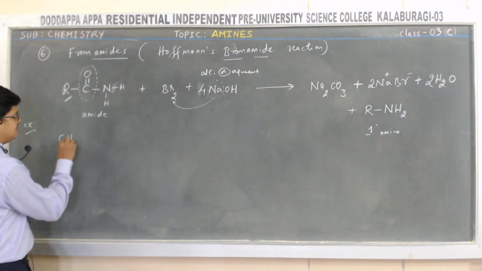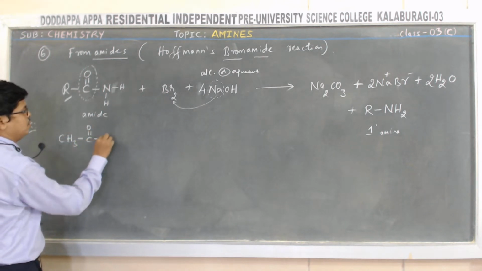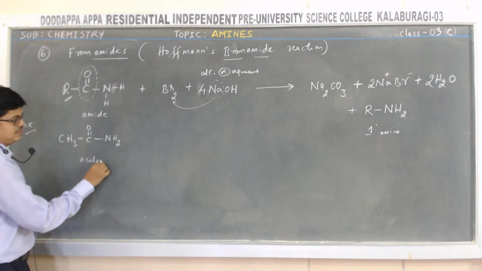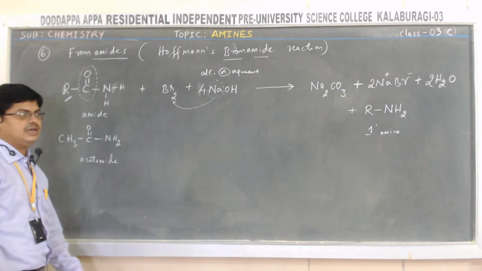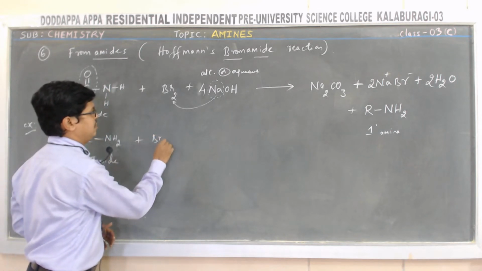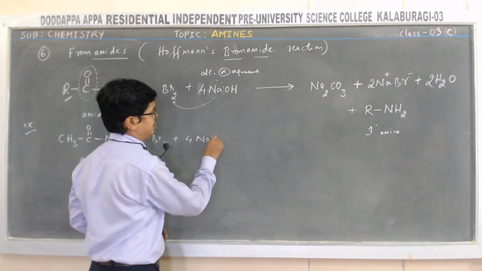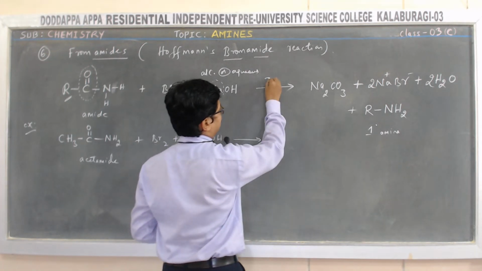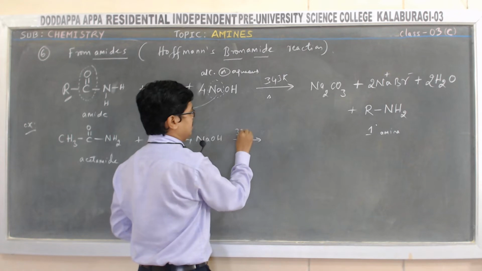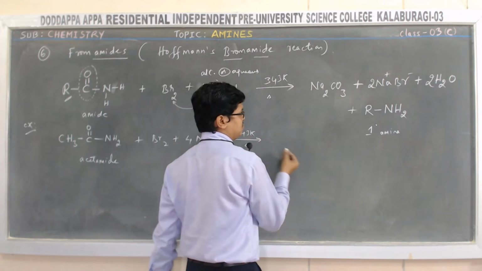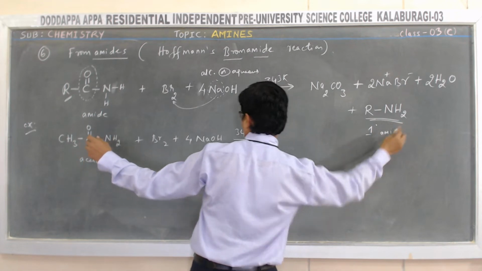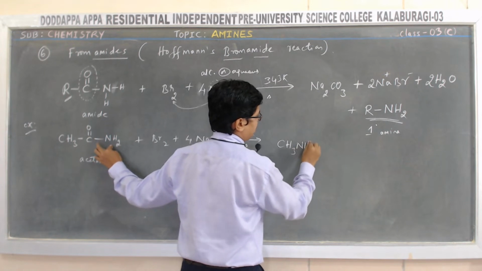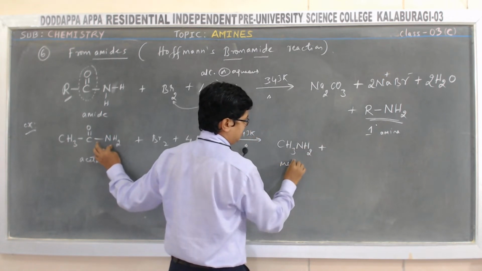Let me take a methyl group, CH3, C double bond O, NH2. That is acetamide. When acetamide reacts with bromine plus 4 moles of sodium hydroxide, alcoholic or aqueous, of course, upon heating at 343 Kelvin, it gives a primary amine. Let me write this one first because it's the main product, that is CH3NH2, the primary amine, methylamine.